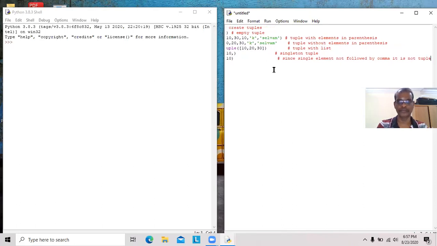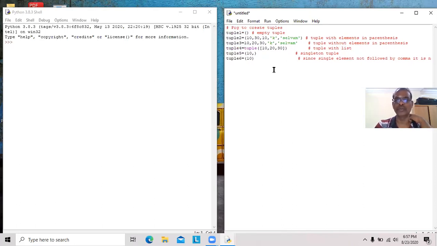It is not a tuple. So tuple 6 is not a tuple. It will be considered as an integer variable since 10 is an integer value.